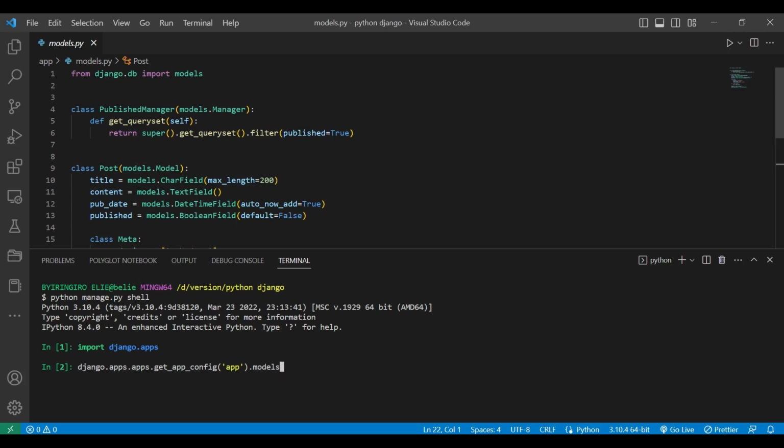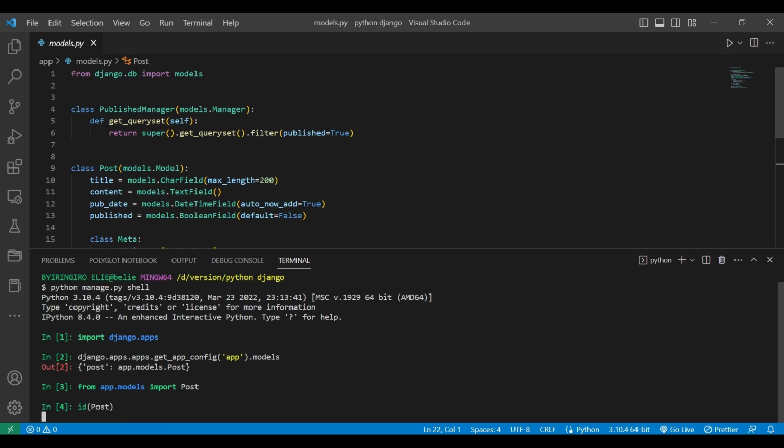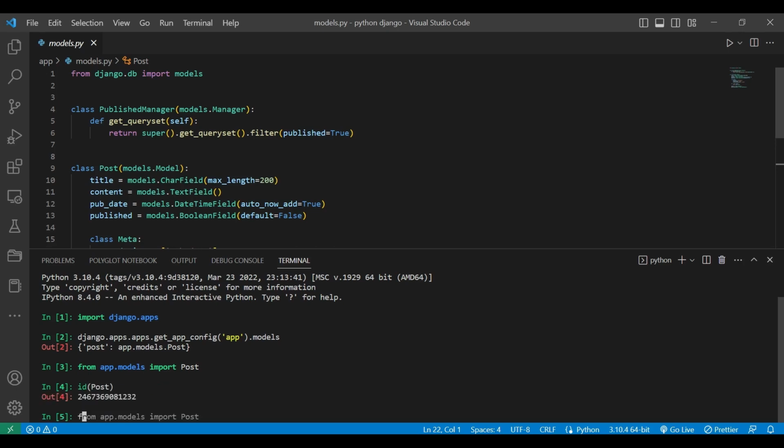Hit Enter on the keyboard. This should output a dictionary containing information about the models defined in the app, including the Post model. Now, let's import the Post model class. Then, we are using the built-in id function to get the memory address of the Post class object. When we call id(Post), Python returns the unique memory address of the Post class object.